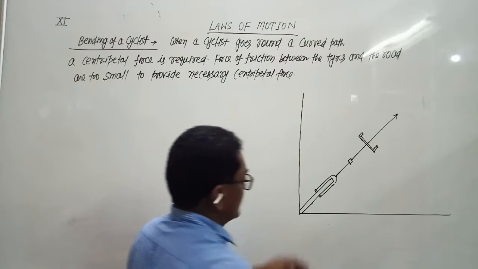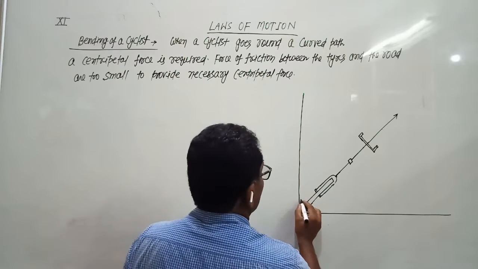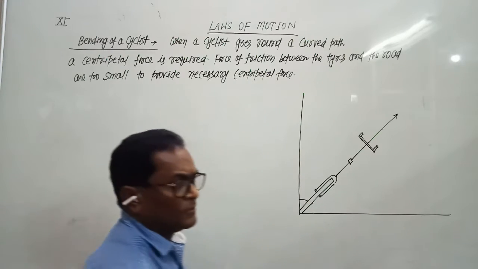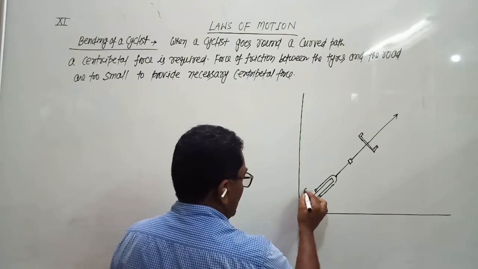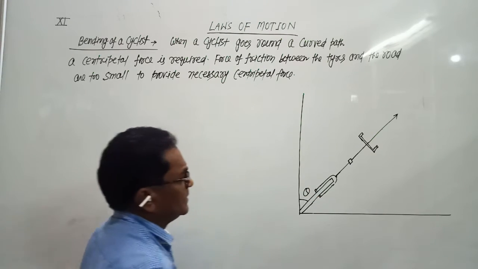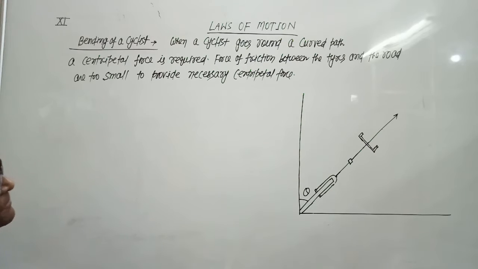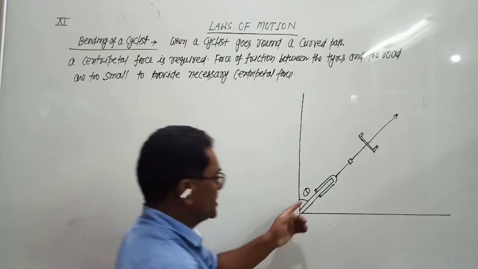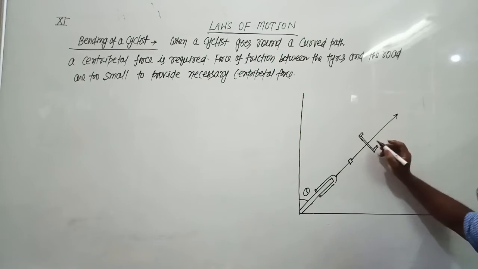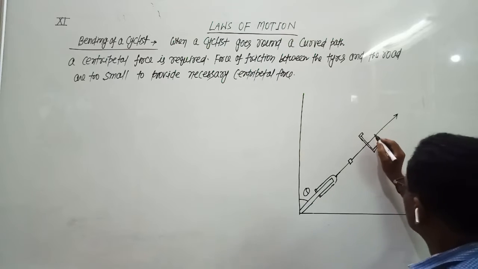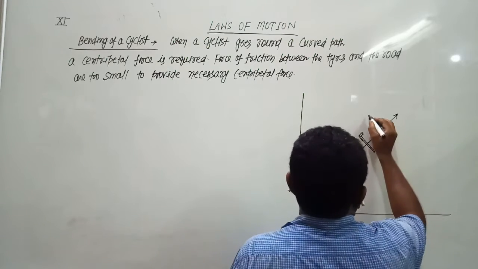So this is a cyclist which leans at an angle theta with the vertical, and the weight of the cyclist acts vertically downward.